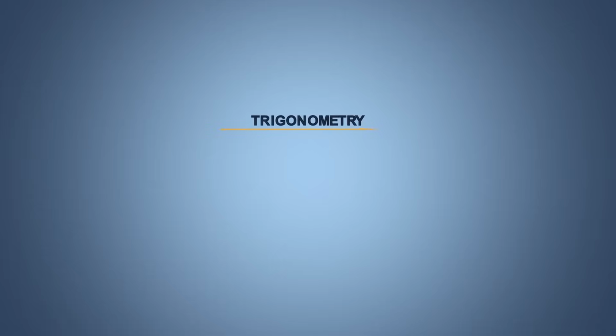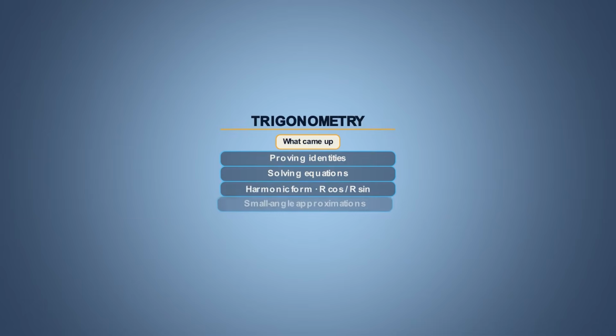Now that same pattern, right maths but wrong execution, is also present in trigonometry, which also pops up from my understanding and what the data told me from all of these examiner reports. Okay, so that's things like proving identities, solving equations, writing something as r cos or r sin, and small angle approximations. But here's where the marks leaked.